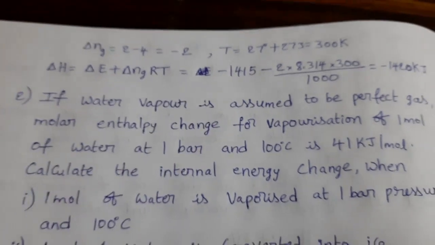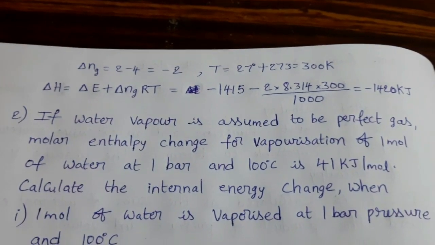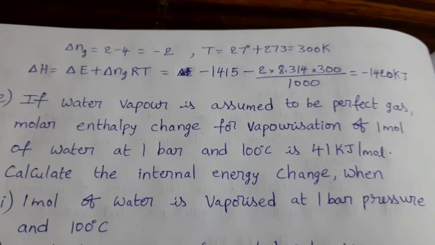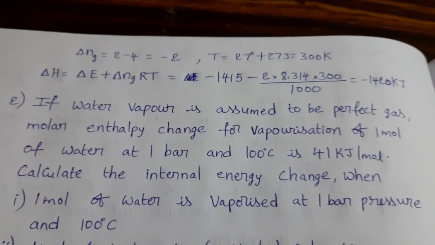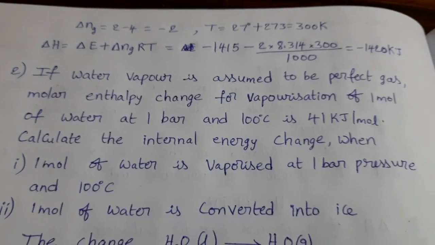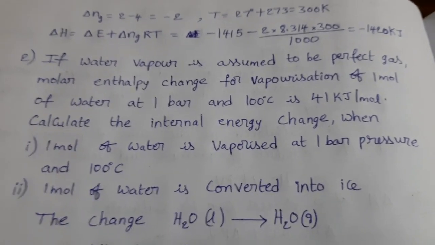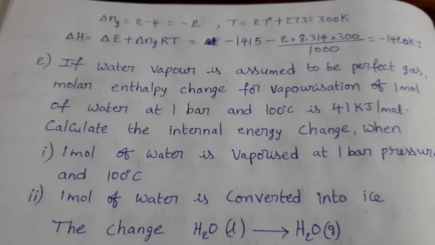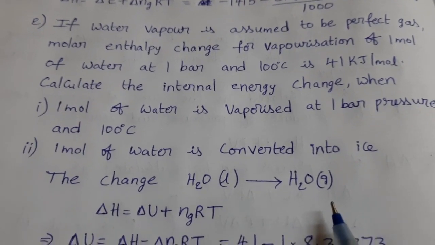Next, if water vapor is assumed to be a perfect gas, the molar enthalpy change for evaporation of 1 mole of water at 1 bar and 100 degrees Celsius is 41 kilojoule per mole. Calculate the internal energy change when 1 mole of water is vaporized at 1 bar pressure and 100 degrees Celsius. And the second question is, 1 mole of water is converted into ice. So here vaporization of water means liquid water is changed to gaseous state.